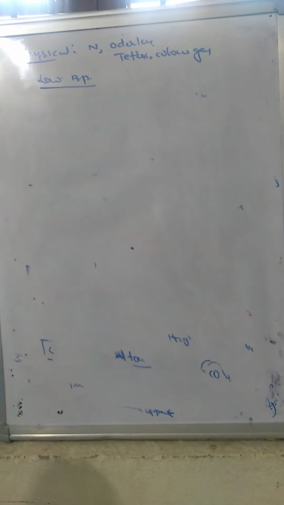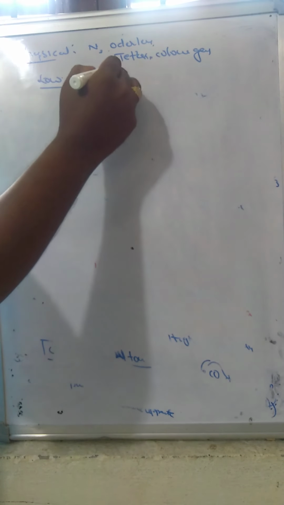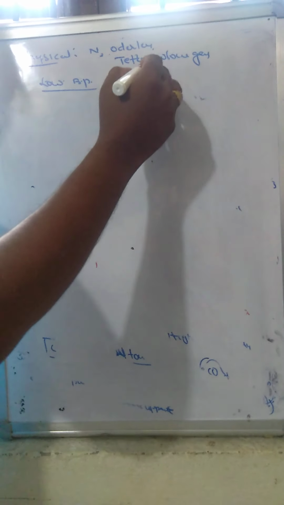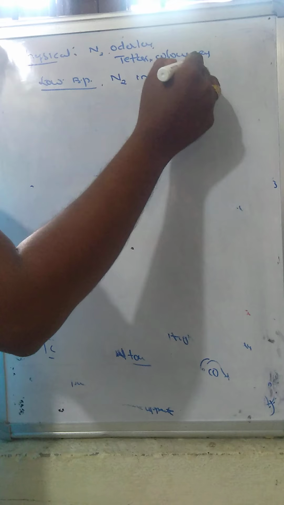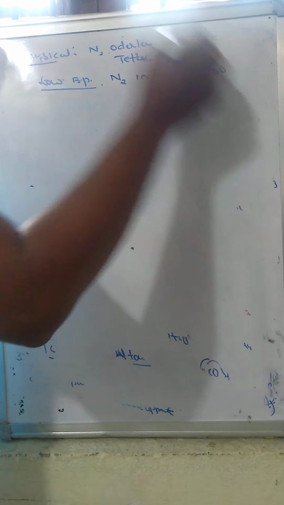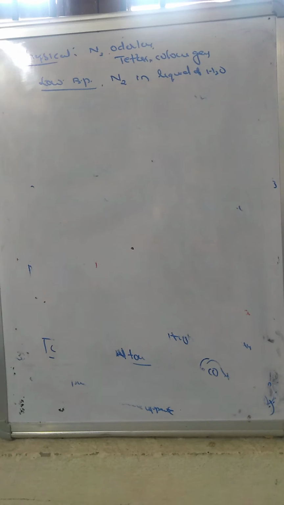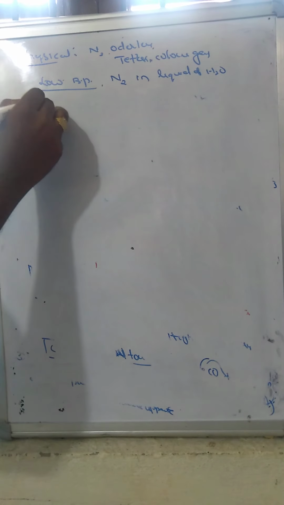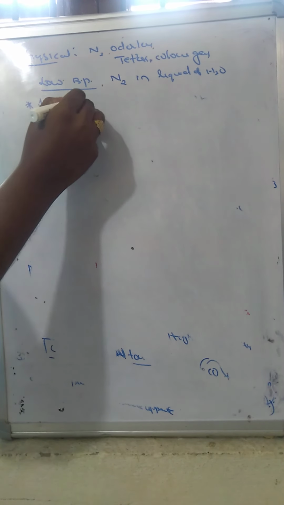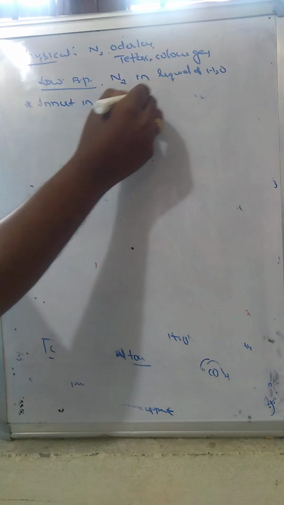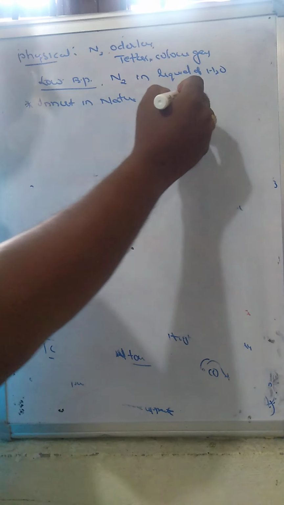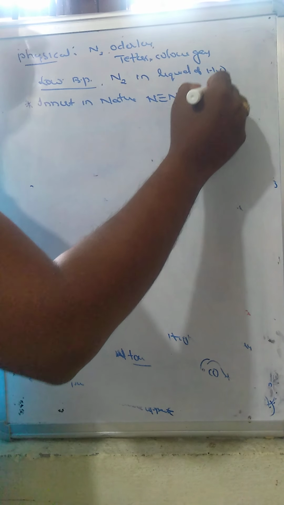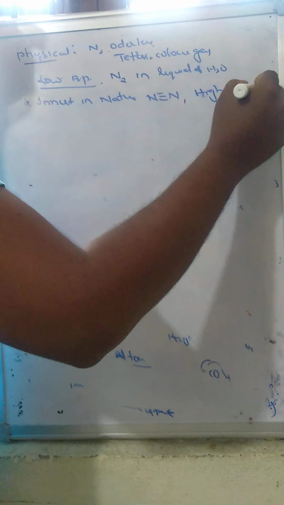It has a low boiling point, and nitrogen is very less soluble in liquid water. Generally, nitrogen is inert in nature due to the nitrogen triple bond. To participate in a reaction, we have to supply high temperature.